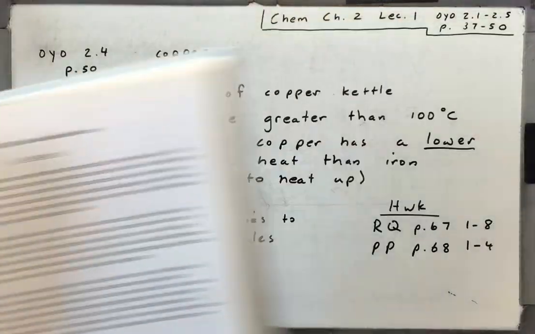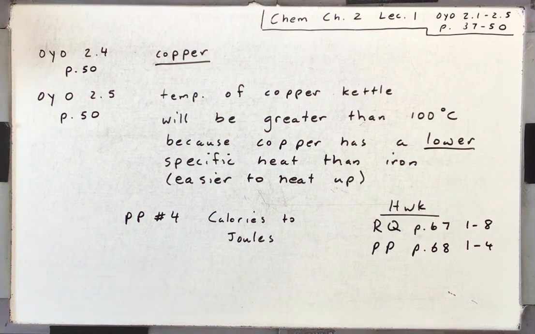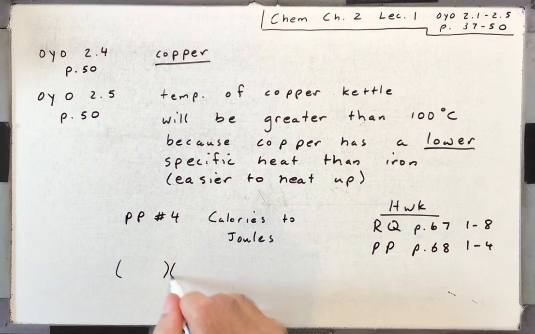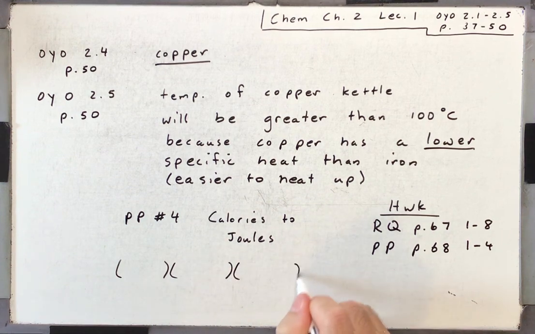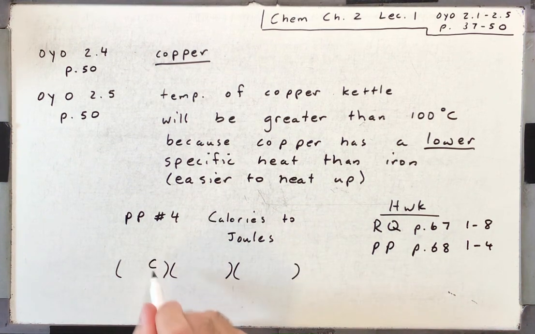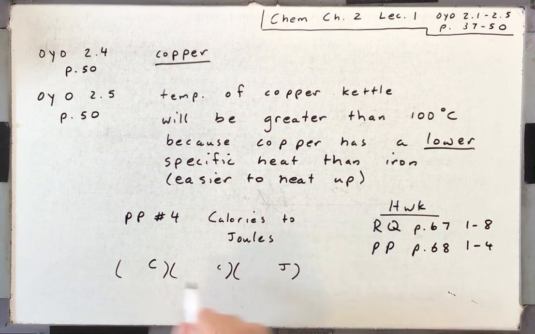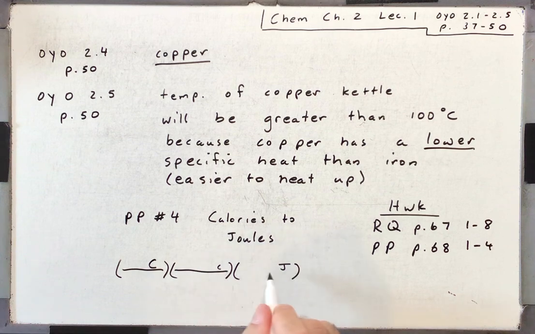So just be careful with that one. That will be 3 sets of parentheses to go from big C calories to little c calories and then to joules. So that's just a unit conversion problem, just like in chapter 1.